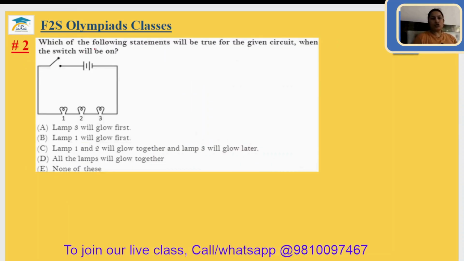Question number 2. Which of the following statements will be true for the given circuit when the switch is on? If the switch is on, it means the circuit is complete. Right now the switch is off. This will come down. Okay, the circuit will be complete. This is your cell, and these are the bulbs here. This is your positive and this is your negative. When the circuit is closed, the current will start flowing, and lamp 3 will glow first, then lamp 2, and then lamp 1, as the electrons or the current will start moving from here. The second answer will be option A.